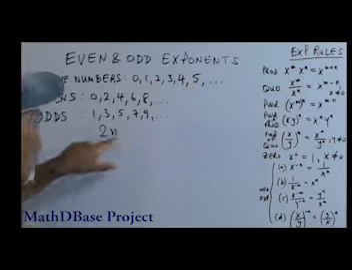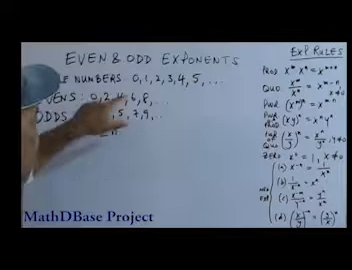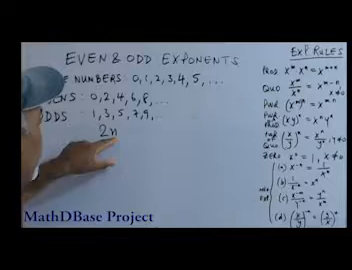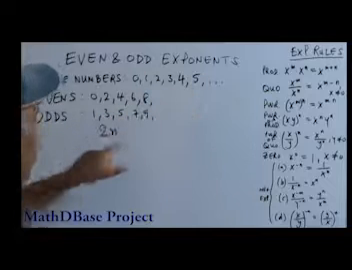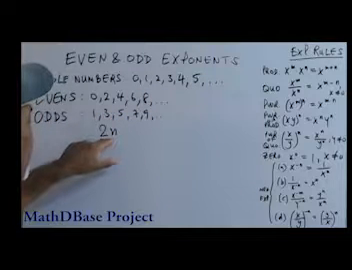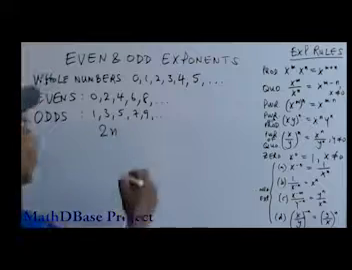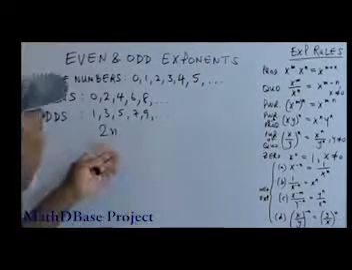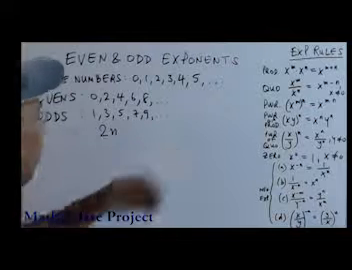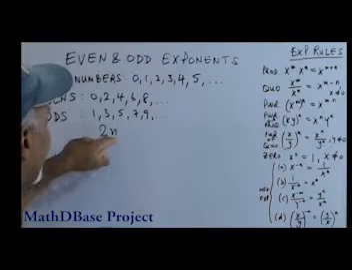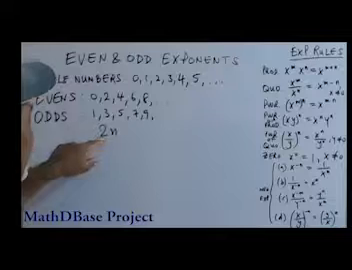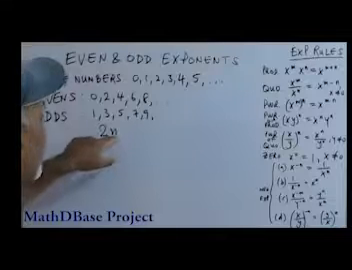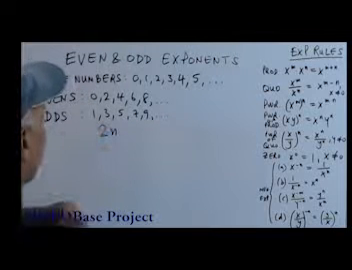If n is 0, 2 times 0 is 0. If n is 2, 2 times 2 is 4. If n is 5, then 2 times 5 is 10. If n is 50, then 2 times 50 is 100. If n is 1,000, 2 times 1,000 is 2,000. So any even number can be written as 2 times n, where n is a whole number.